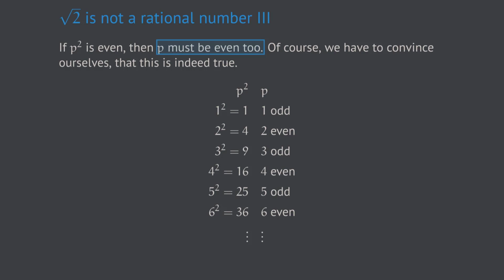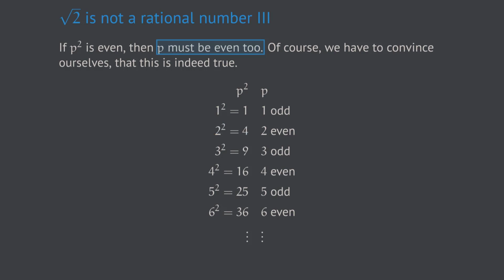We could do this by creating a general mathematical proof, but for our purposes we will be fine by verifying this fact for the first couple of integer numbers. So 1 squared is 1, and that is an odd number. And in fact, in this case, 1 itself is also an odd number. 2 squared, which is 4, is an even number.